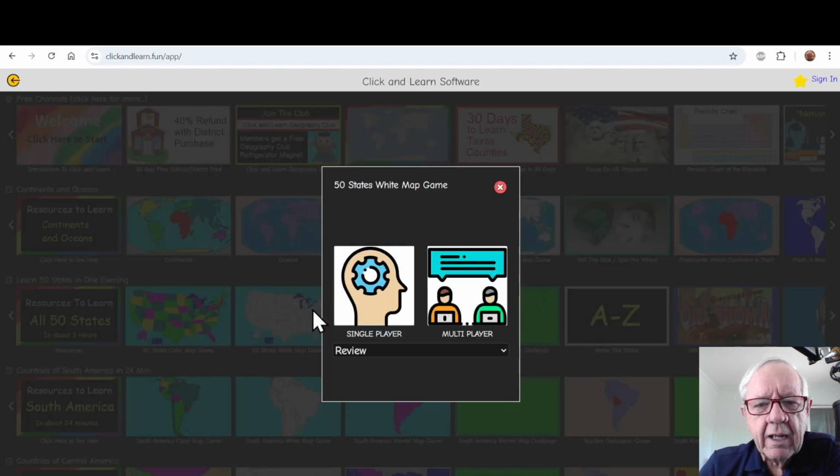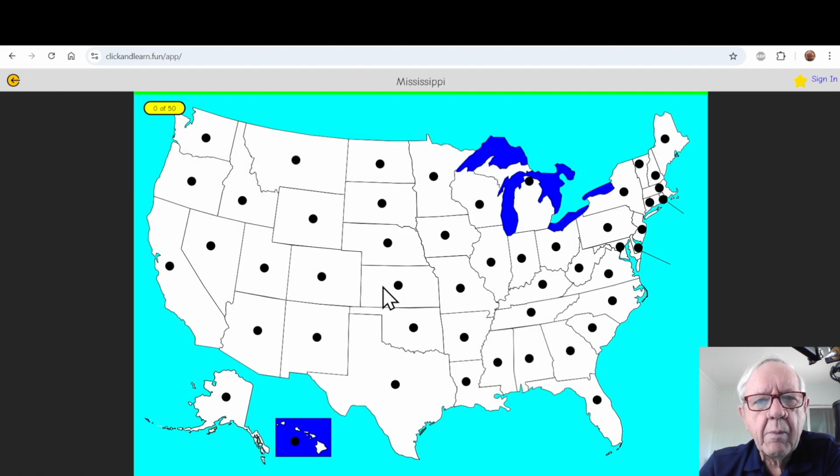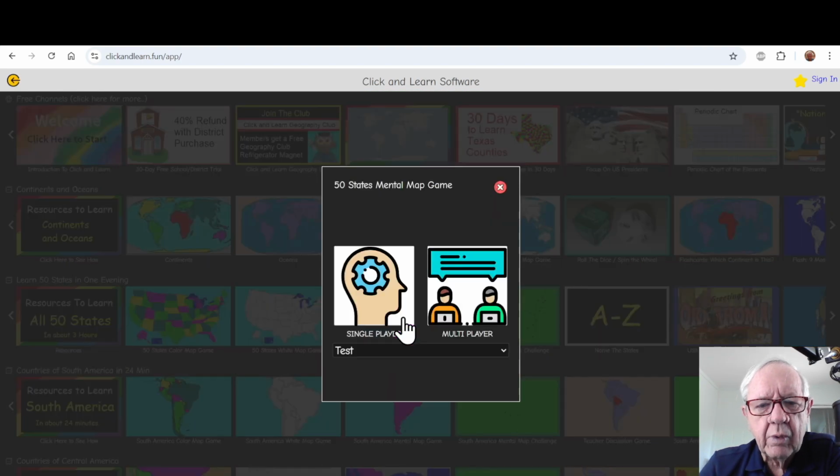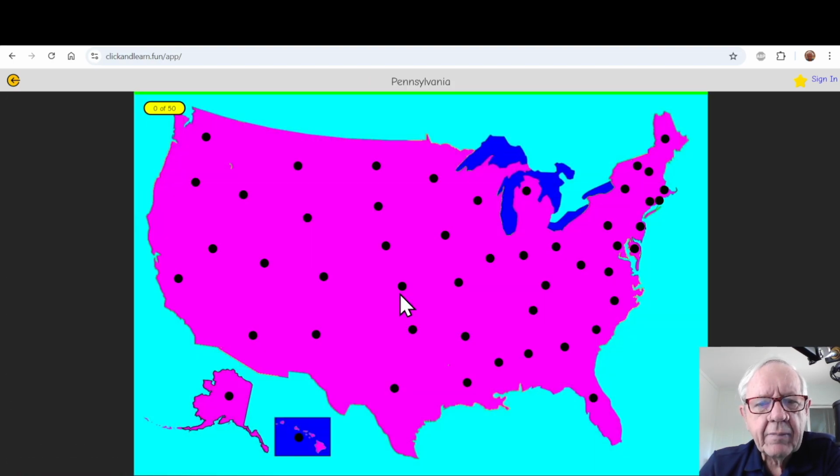We've also created a game without the colors on the screen. Just a plain, simple game. I go to test mode, click the Go button, it asks for Mississippi, it asks for Idaho, Colorado, Texas, and so forth. And of course, many of these are going to be easy. Click the Go button, and it asks for Pennsylvania, Alabama. A lot of these are easy. For example, Florida, Maine, Washington, California, Texas, of course, Hawaii, and Alaska, the way we've got it set up.